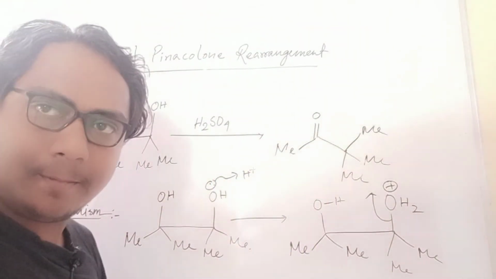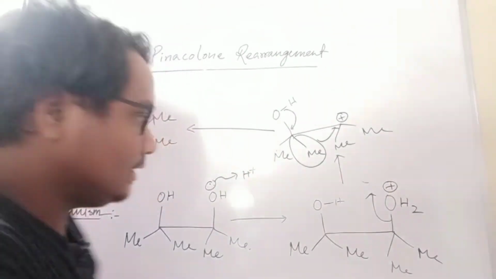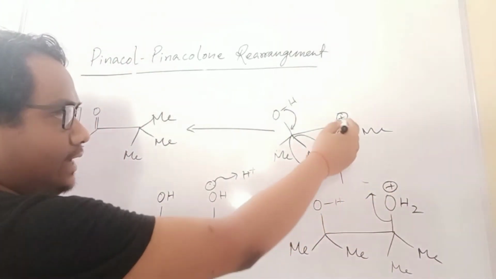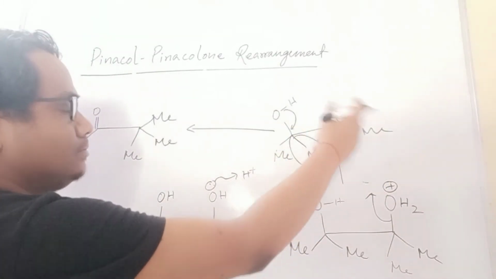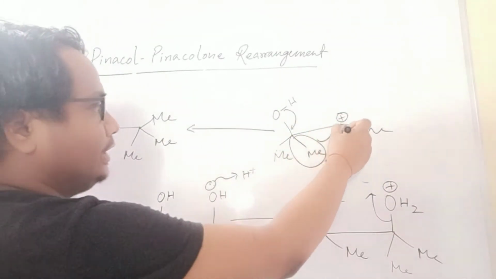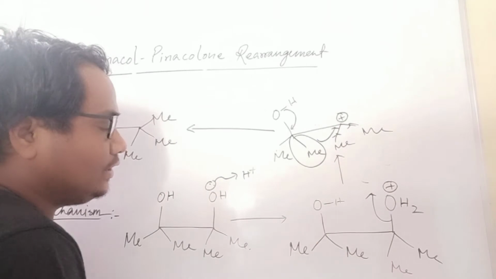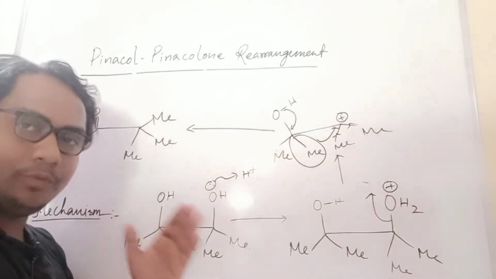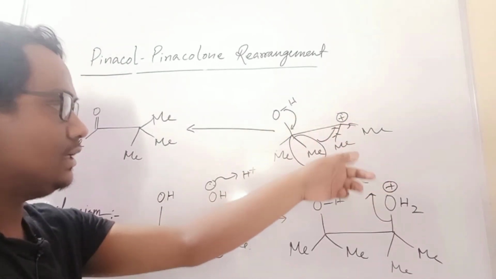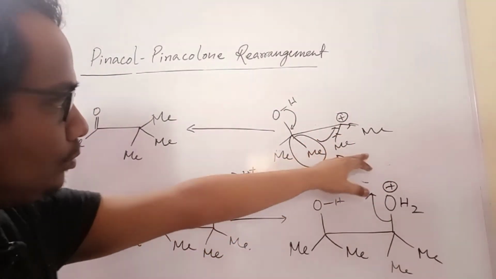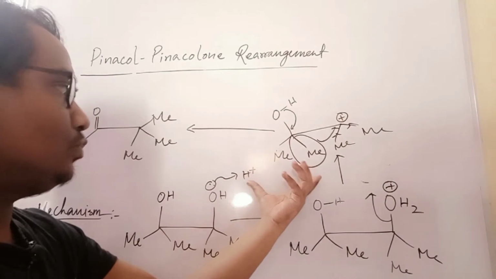You'll see, friends, that carbocation will form. That carbocation will be stabilized by an electron donating group like methyl. Here you have one thing you have to remember, because you already know, but I have to revise it here. Because here 2-methyl is there, that's why it will be stable. Here also 2-methyl.